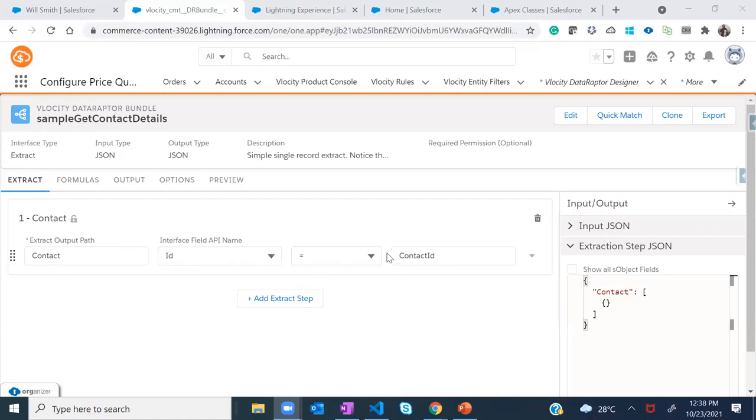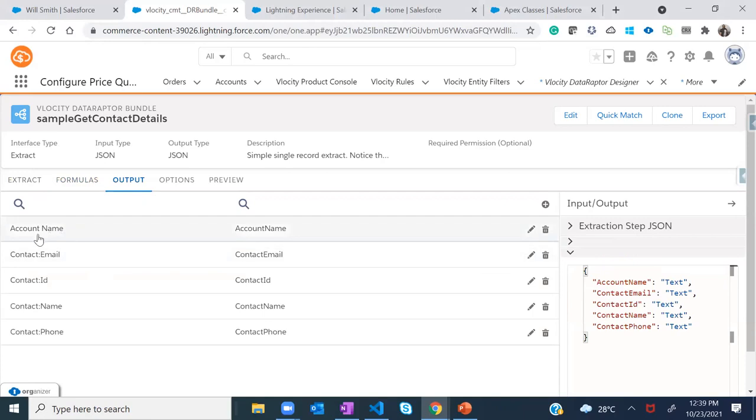against which particular variable you would like to store this ID. So this is the contact ID over there. You can make it con ID or anything else as well, it will take it. Let's say if you want to make it contact ID 1, it will take that as well. So it's a simple variable name which you can configure as per your convenience. This DataRaptor will help us fetch